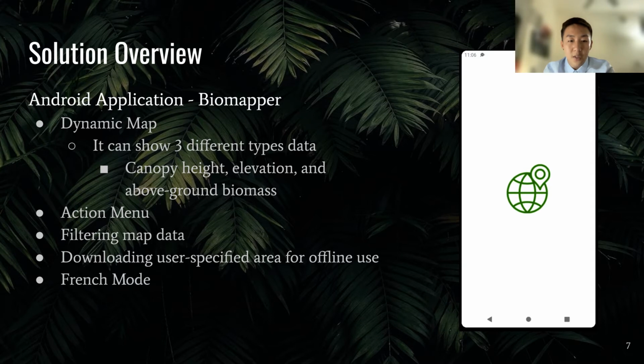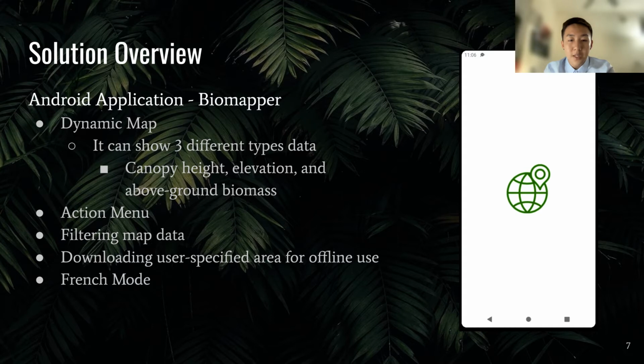If the offline mode is switched on, the application will automatically view the downloaded maps in the base map interface. Finally, our clients have often collaborated with French speakers, so a multi-language functionality for our application was necessary for them. The application will be able to switch between English and French in the action menu.